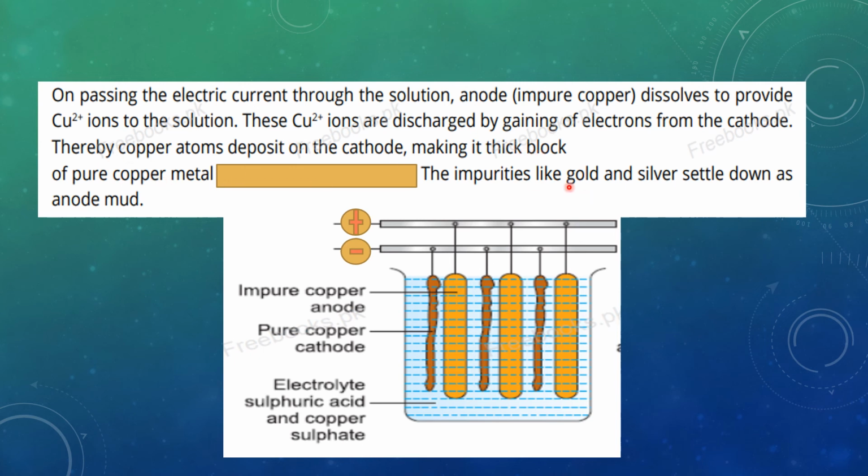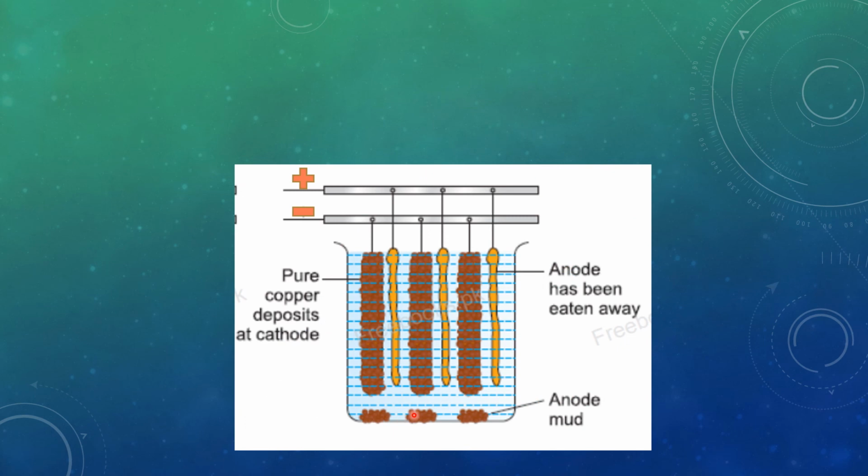And if impurities are present, like gold and silver, they will settle down as the anode mud. Here you can see that it is the anode mud. These impurities will be settled down here. And at the anode, as I have told you, the anodes are impure copper, so they will be consumed with the passage of time. What will be these anodes? They are impure copper in the solid state. They will be turned into copper ions, come into the solution, and release 2 electrons.